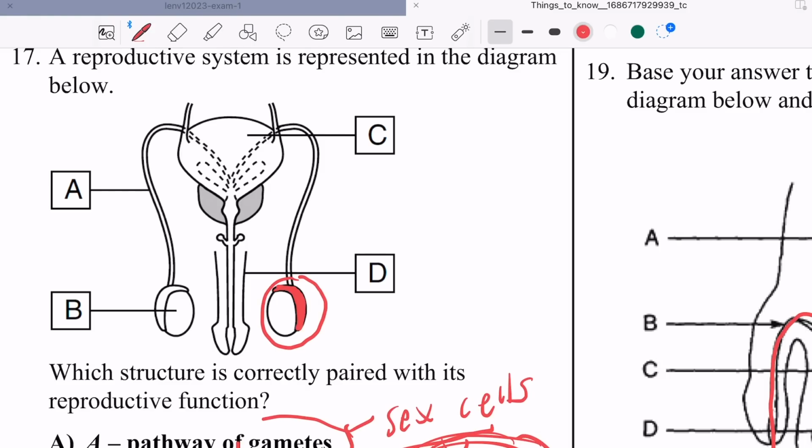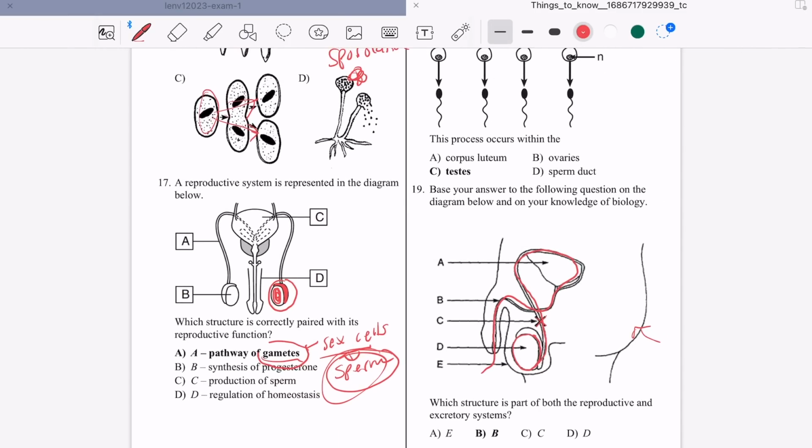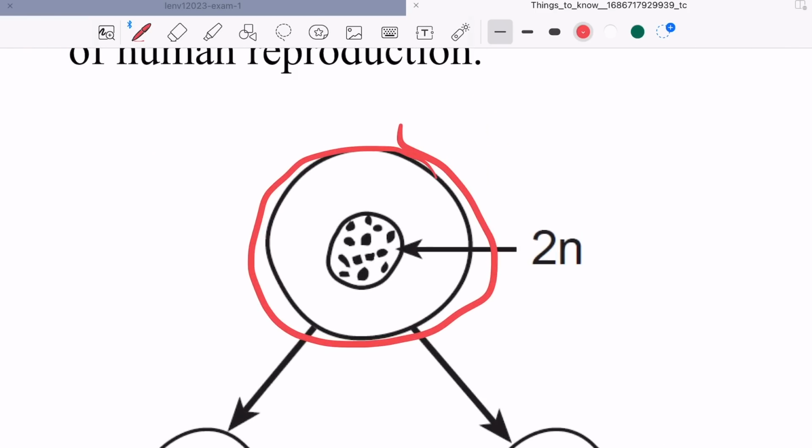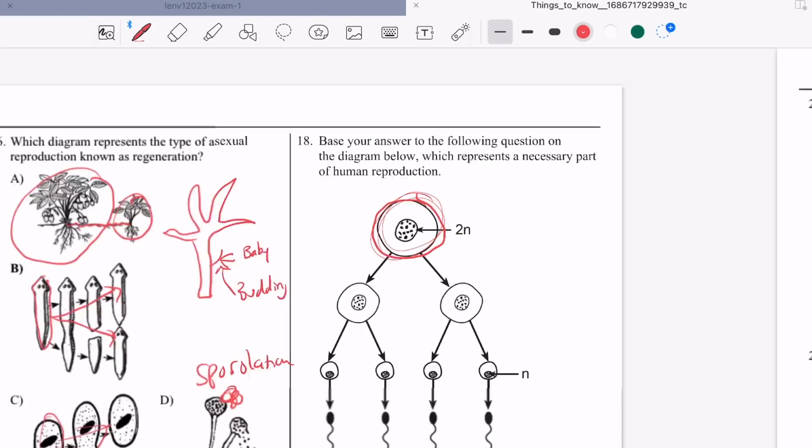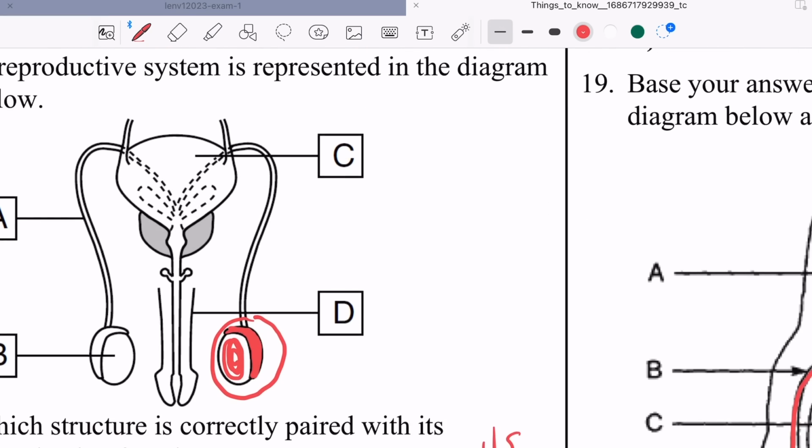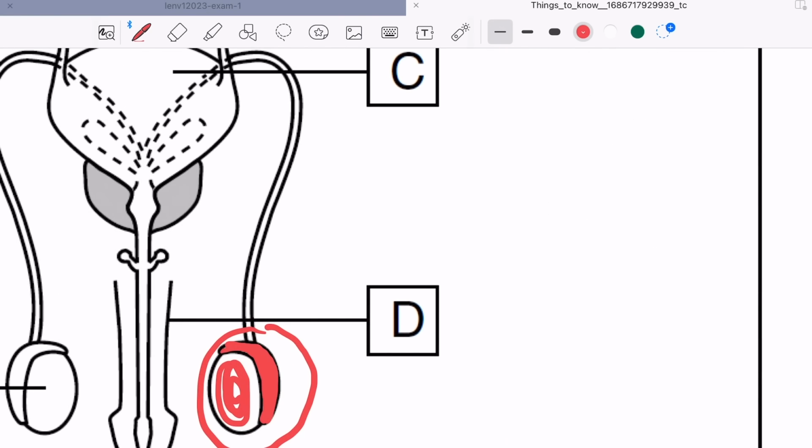Yes. Okay. So here, your sperm, if you're a man, is going to look like this, like an egg. When your sperm mature and it's ready to be released outside of your body, it is going to live in the epididymis right here.